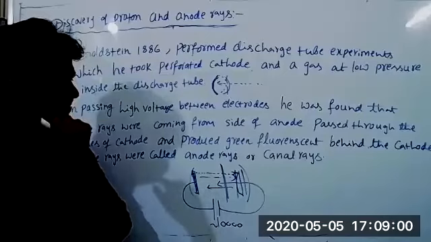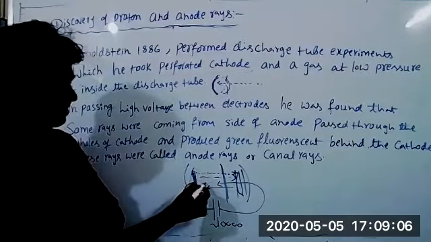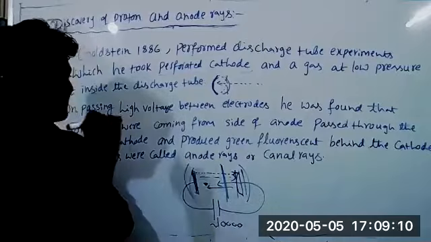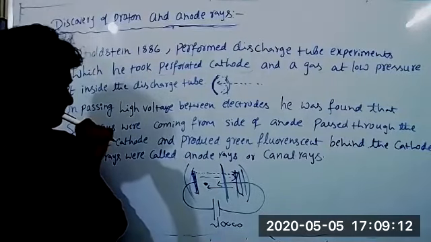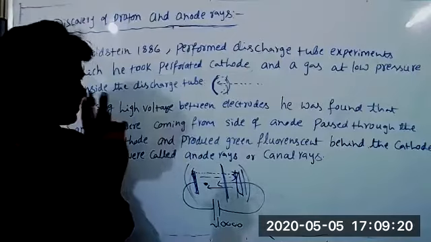Then on the other side, if I produce anode rays, some positive particles will be left out. In another discharge tube where anode rays are produced, adjacent to this one, sir. So we need to take two discharge tubes?